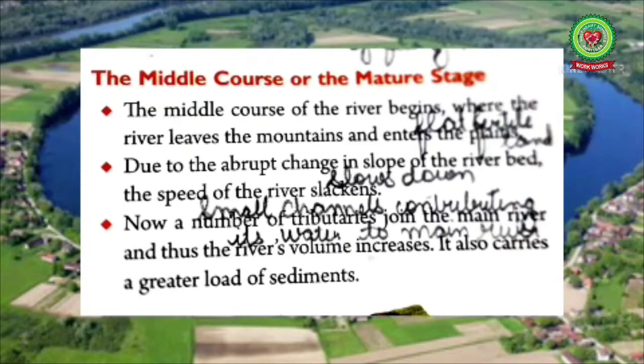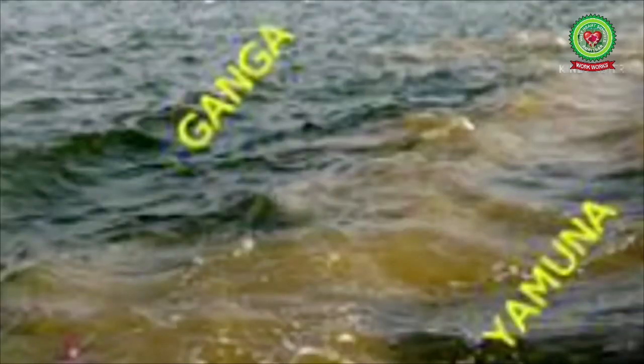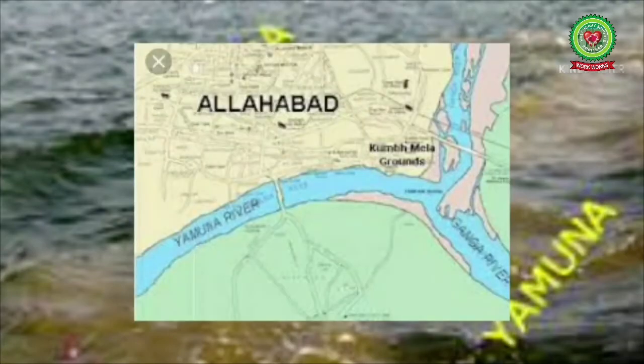The middle course or the mature stage. The middle course of the river begins where the river leaves the mountains and enters the plains. Plains means the flat land. Due to the abrupt change in the slope of the river bed, the speed of the river slackens, means slows down. Now a number of tributaries, means small streams, join the main river and thus the river's volume increases. It also carries a greater load of sediments. For example, the Yamuna meets the Ganga at Allahabad.